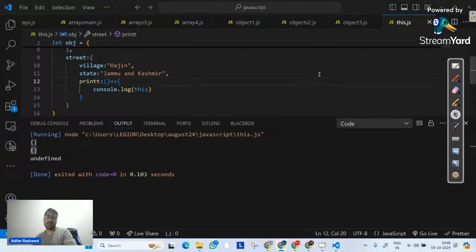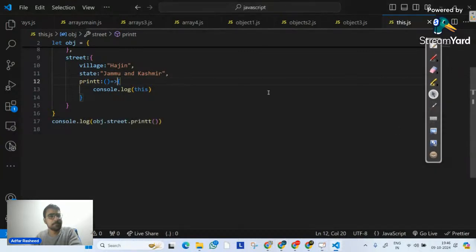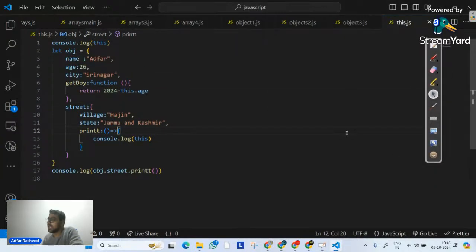Confusion, what's the confusion? Let me try to clear it. Always remember, whenever we talk about normal functions, if I use the this keyword there, it will point to the exact object it belongs to, because this is properly bound with it. But with a fat arrow function, this is not bound with it. We have to bind it.